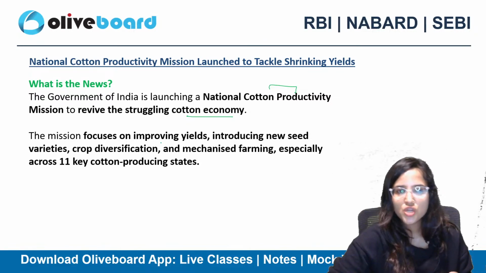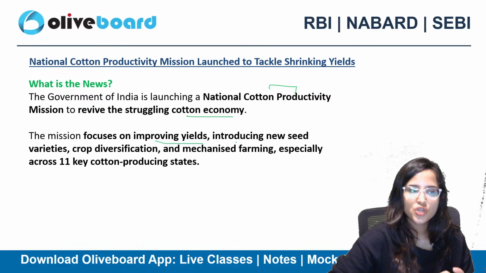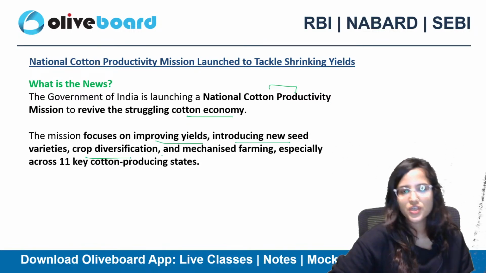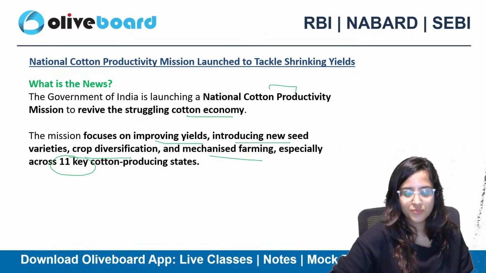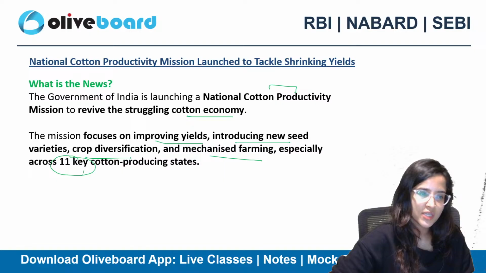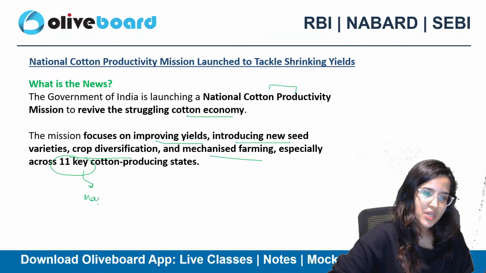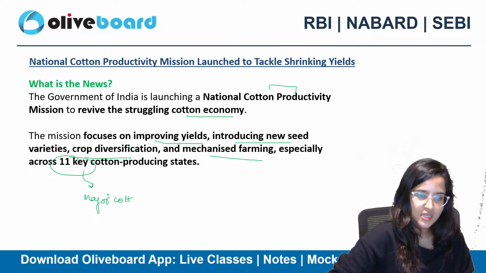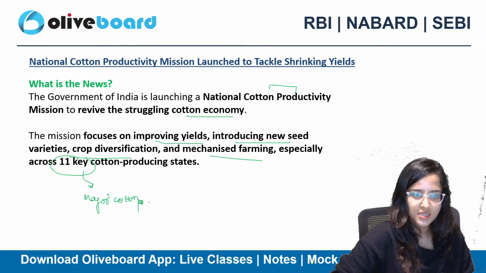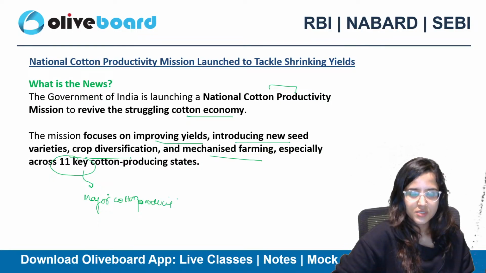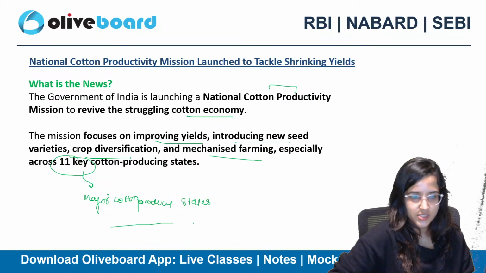So we are going to focus on improving yields. We are going to focus on introducing new seed varieties, crop diversification, mechanized farming, especially across 11 key cotton-producing states. So another homework that I'm giving you: which are the major cotton-producing states in India? You have to see which are the major cotton-producing states. Okay?